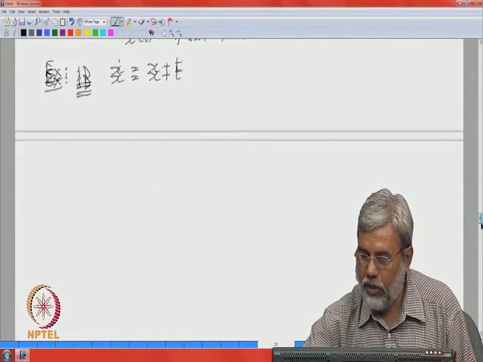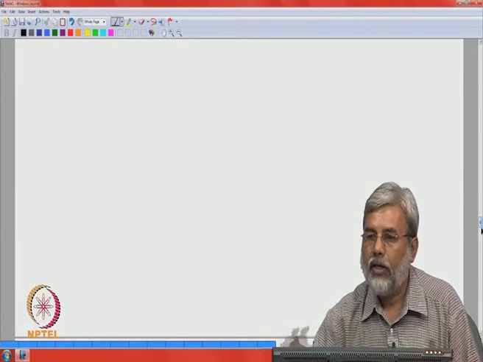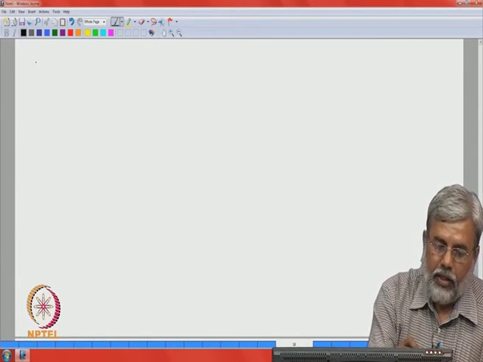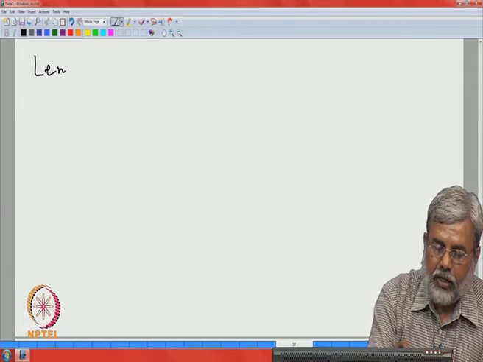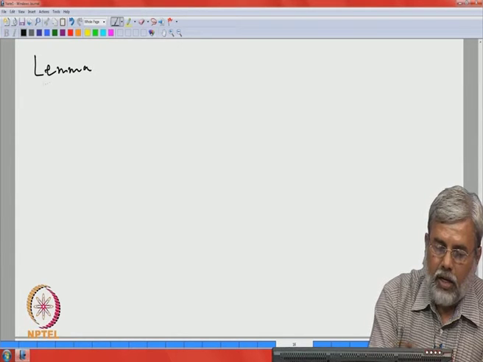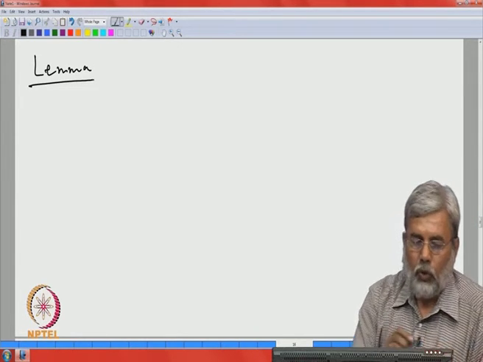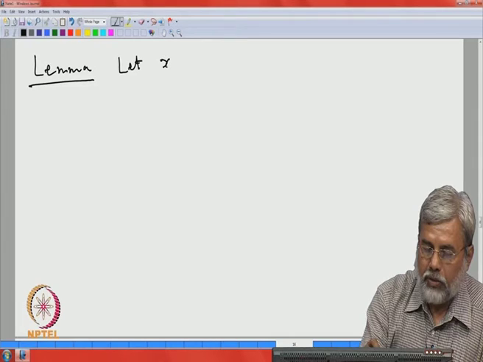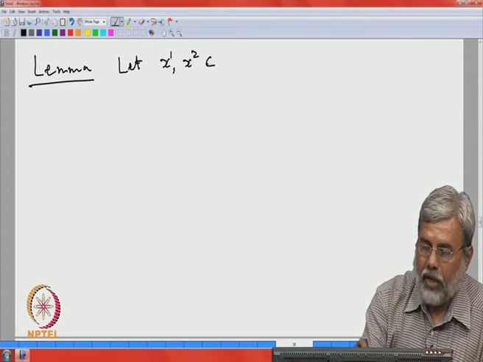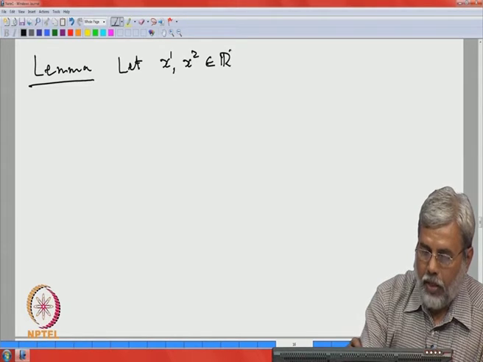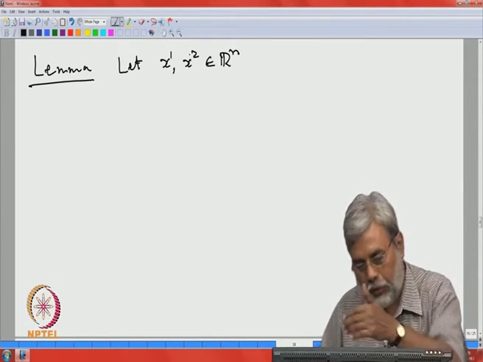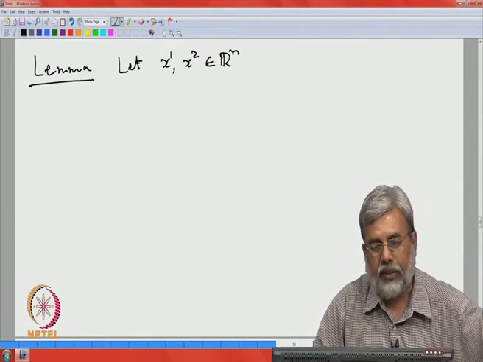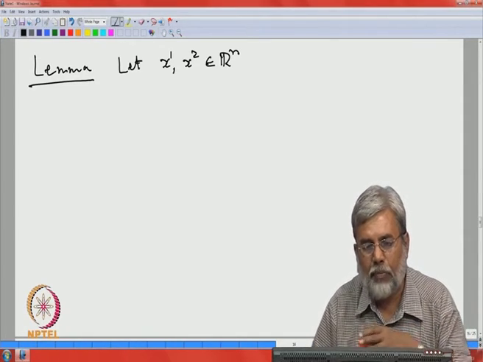though it is so simple, a very useful result follows that I now state. So, you pick 2 points in R n. Let x 1 and x 2 be in R n. I am writing superscripts, so that you know that they are vectors, they are not just real numbers.